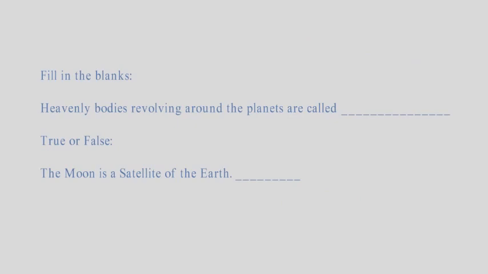Now I want you to pause the video for this slide and answer these questions in your notebook. Question number 1. Fill in the blanks. Heavenly bodies revolving around the planets are called dash. Number 2. True or false? The moon is a satellite of the earth.